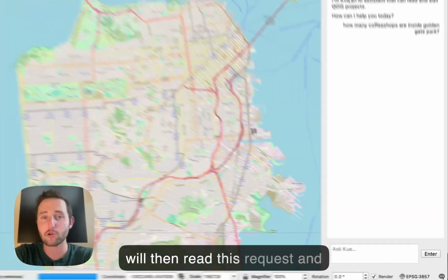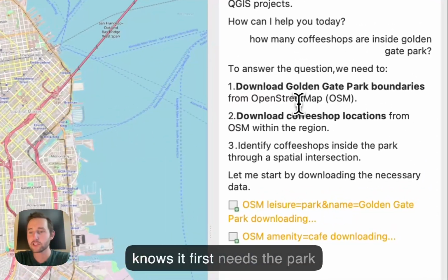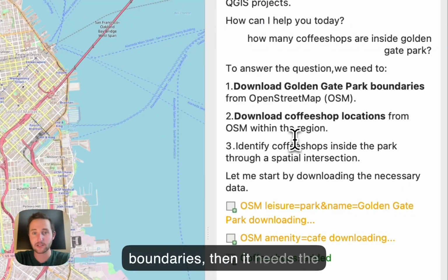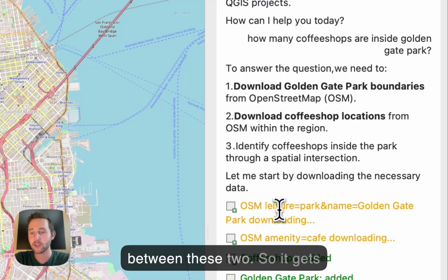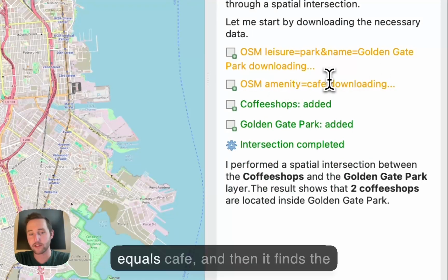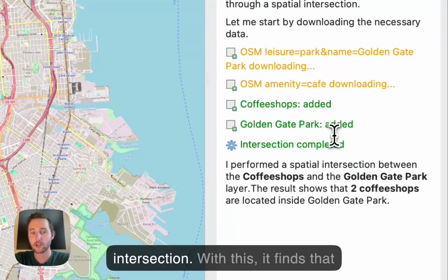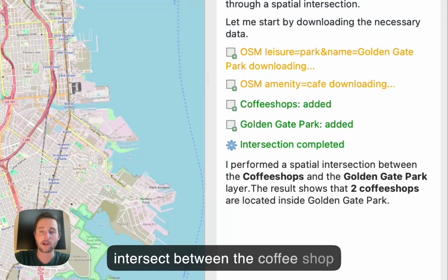Q will then read this request and figure out what needs to be done to answer the question. So it knows it first needs the park boundaries, then it needs the coffee shop locations, and then it needs to find the intersection between these two. So it gets leisure equals park, and name is Golden Gate Park, then amenity equals cafe, and then it finds the intersection. With this, it finds that there are two coffee shops that intersect between the coffee shop and park data.